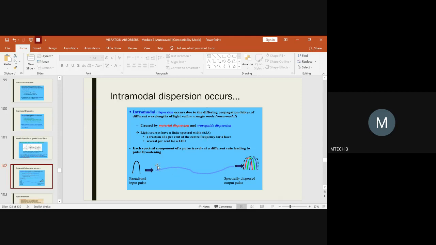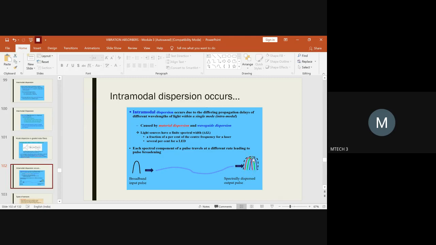Why are we stressing on this? Because each spectral component of the pulse travels at a different speed over a period of time, which always results in pulse broadening. Here you can see the broadband of the light rays in the input pulse. When it travels for a longer period of time, finally we can see the dispersion of the light rays. This is the initial pulse, and then it moves from one point to the other.